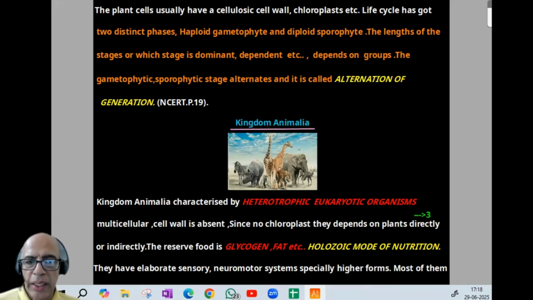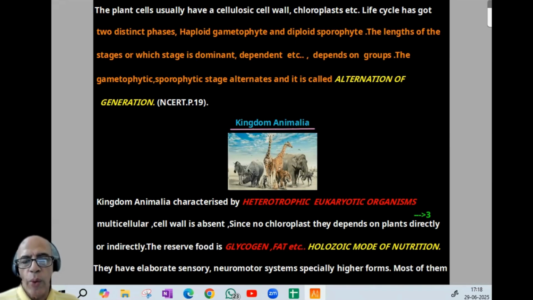Now comes kingdom Animalia. Kingdom Animalia is characterized by heterotrophic, eukaryotic organisms, not able to produce their own food. Normally, they are multicellular, and the cell wall is absent. Since there is no chloroplast in them, they cannot synthesize their own food, so they depend on plants directly or indirectly. In animals, the reserve food is glycogen or fats, and nutrition is holozoic. That is the word given for animal nutrition, holozoic.